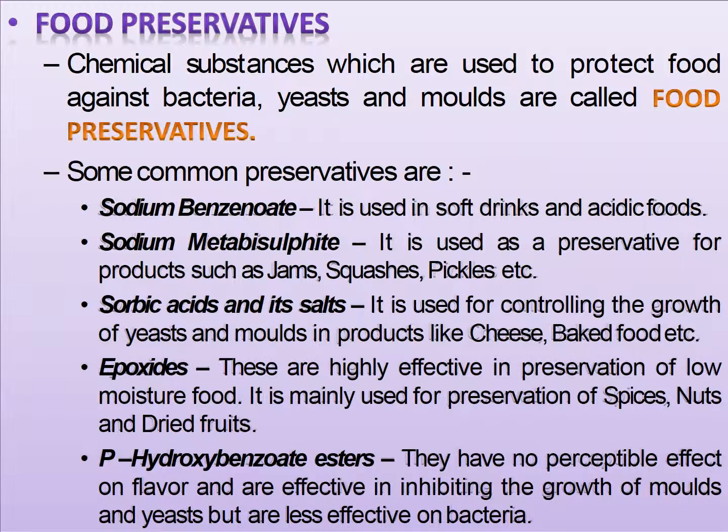Epoxides are highly effective in preservation of low moisture food. They are mainly used for preservation of spices, nuts, and dry fruits. Para-hydroxybenzoate esters have no perceptible effect on flavor and are effective in inhibiting the growth of molds and yeast but are less effective on bacteria.